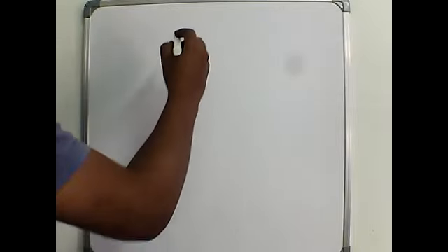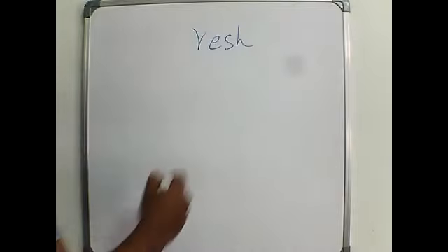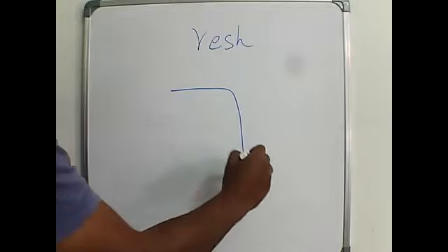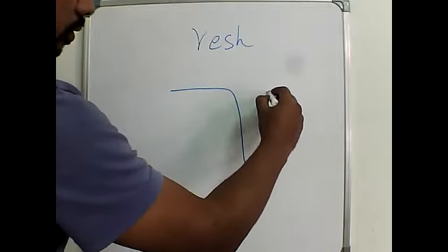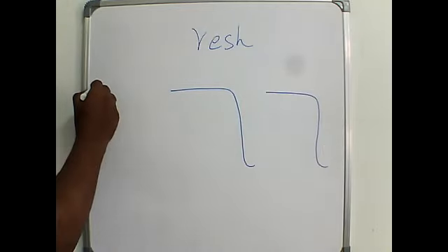And the next is Resh, R-E-S-H. Please follow me like this.